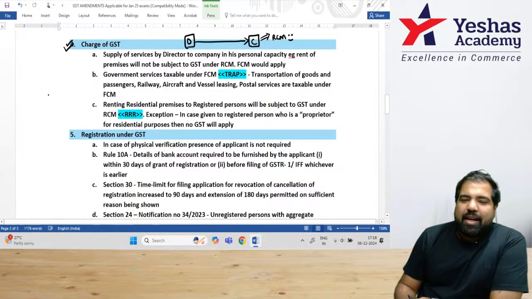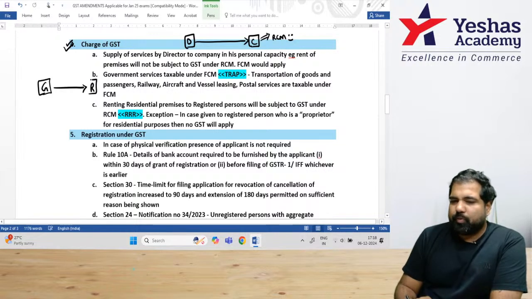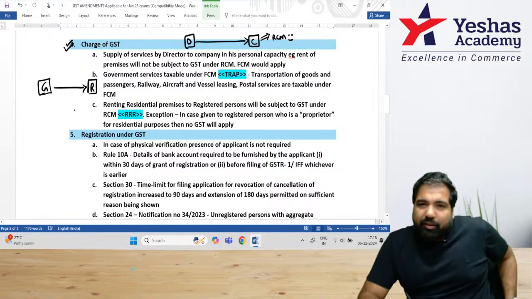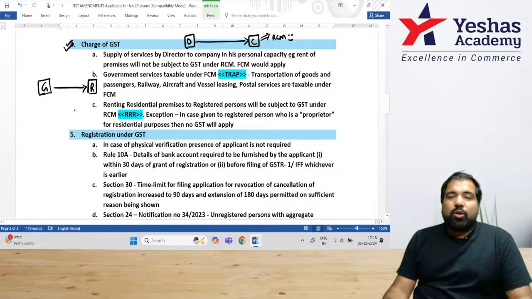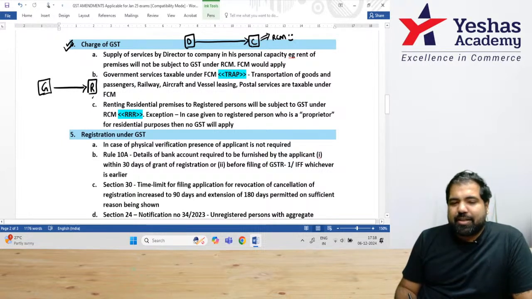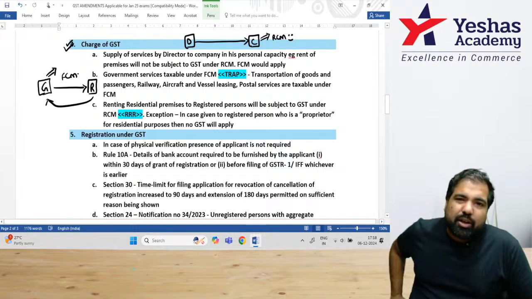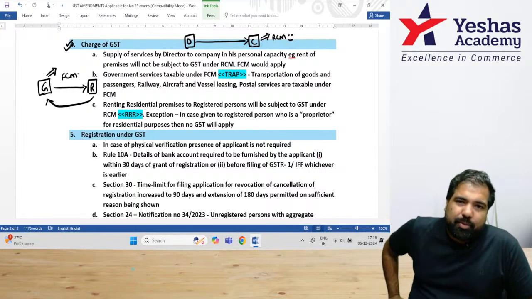Next. Guys, this is the government, and in many cases, the government also provides services to you and me as the recipients. Example, when you book a railway ticket on Indian Railways AC, you are paying GST to the government. So in 4 cases, the government collects this GST and pays it to their brothers. And these 4 cases are basically under FCM. So this could be a good question in the exam. What are the 4 cases in which GST is collected by the government?